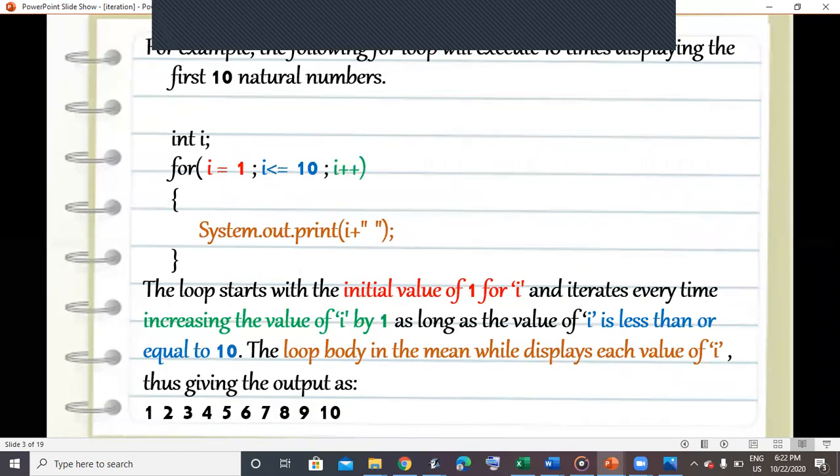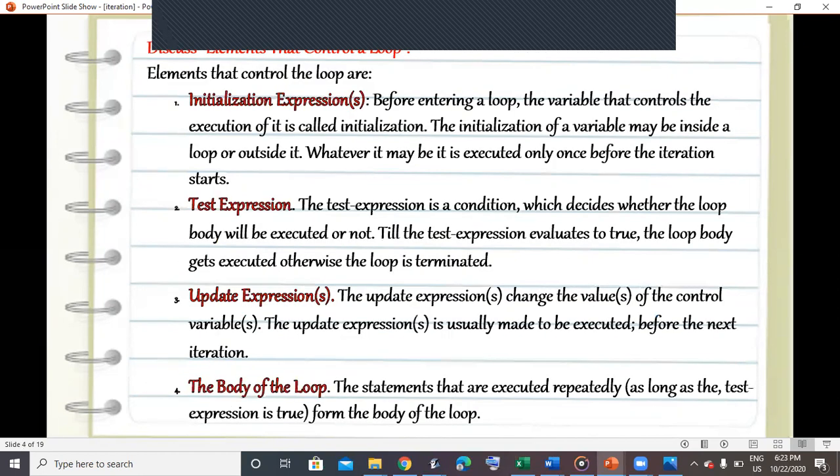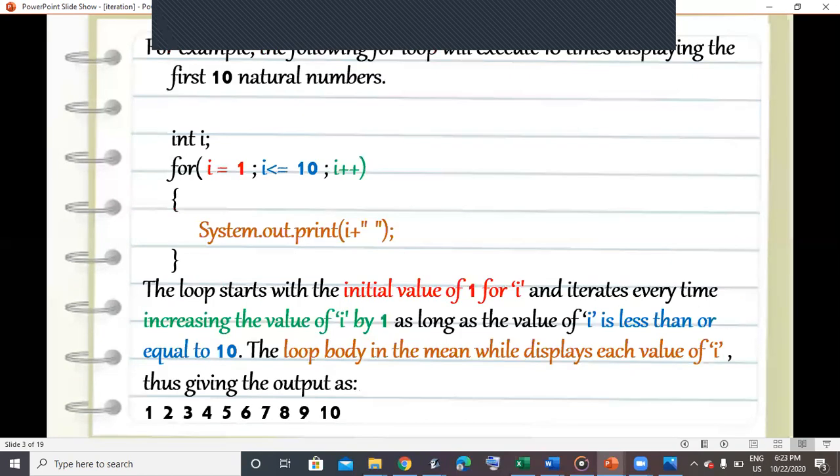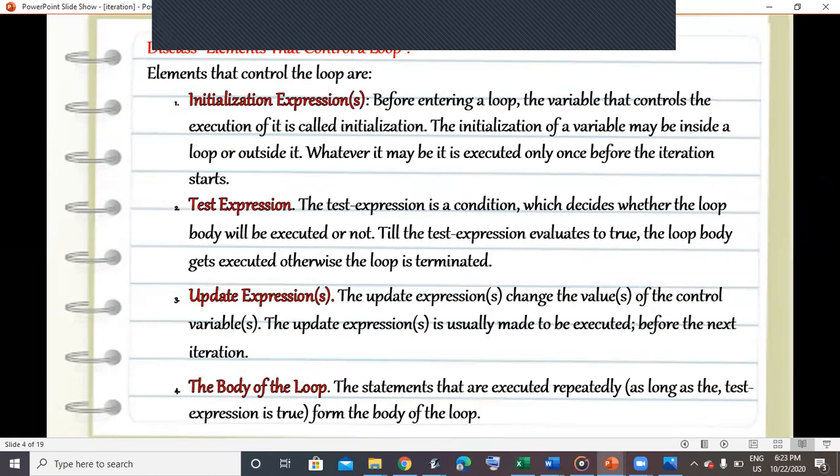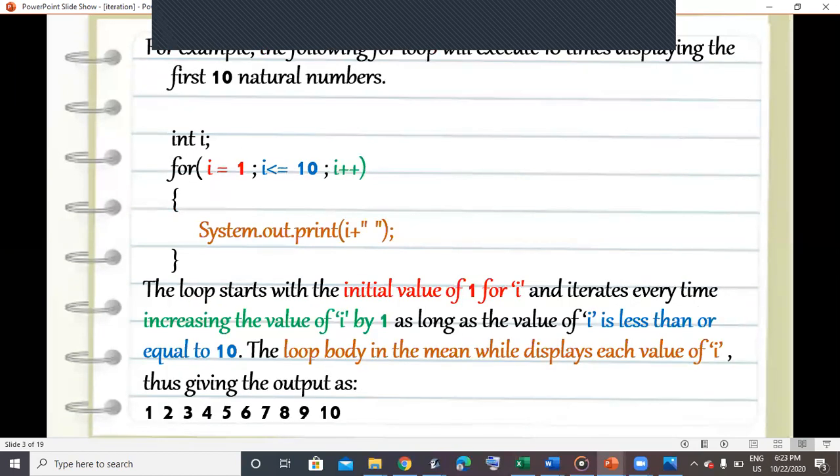Here, till the value is less than or equals to 10, that is 1, 2, 3, 4, 5, 6, 7, 8, 9, 10, till there, the loop will continue. When I increase to 11, the test expression becomes false. The flow of control comes out of the loop body also. Update expression, it changes the value of the control variable. Here the control variable is i, it is increasing by 1. The update expression is usually made to execute before the next iteration. Before every iteration you can see i is increased by 1.